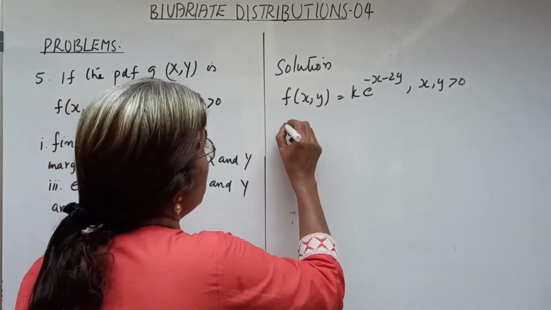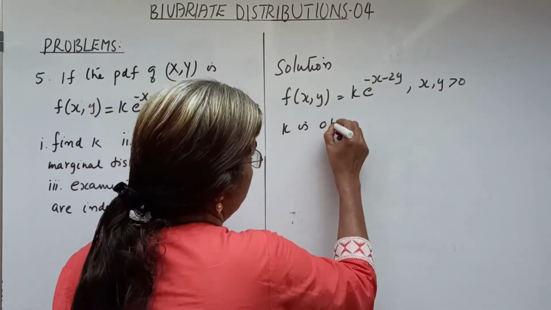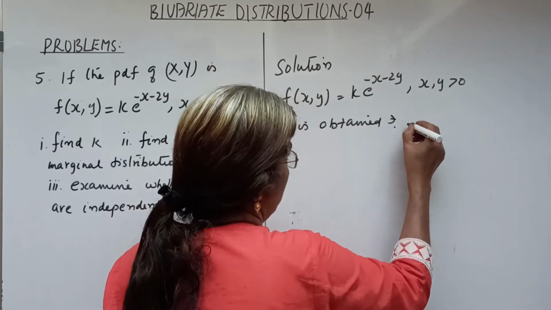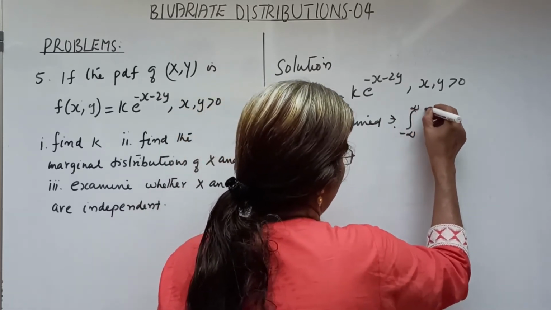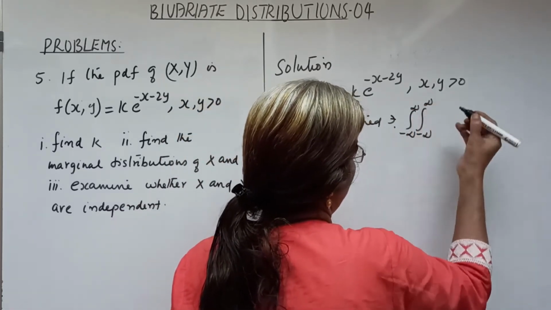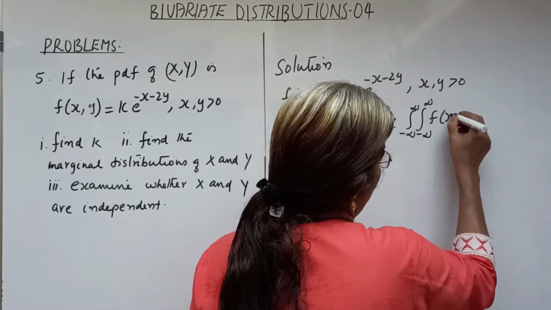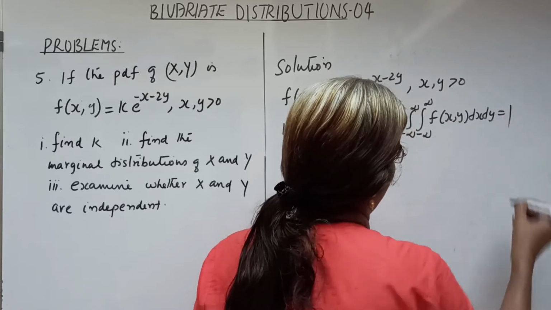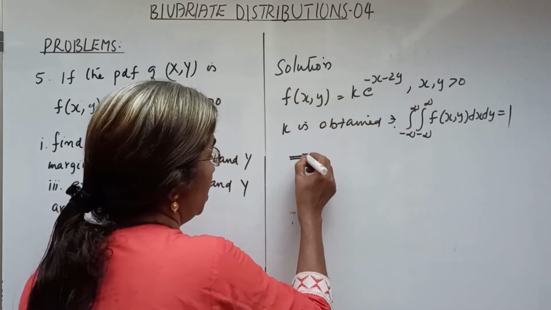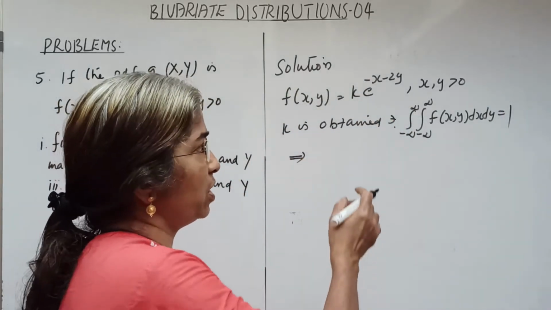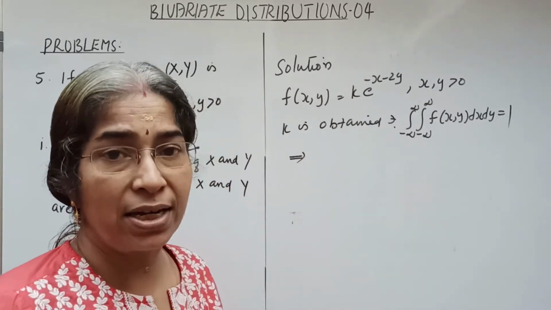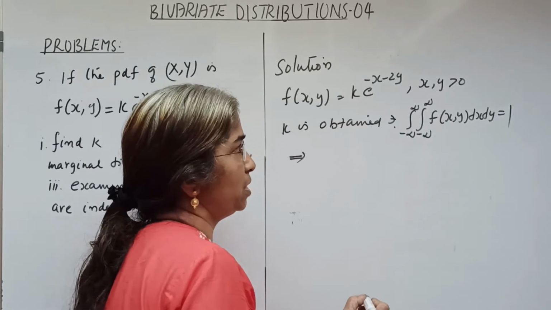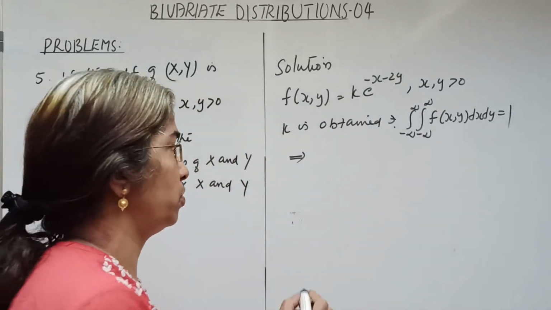The constant k is obtained such that the double integral of f of xy dx dy equals 1, which implies that, since f of xy is defined for x and y both greater than 0, the limits for x and y are 0 to infinity.